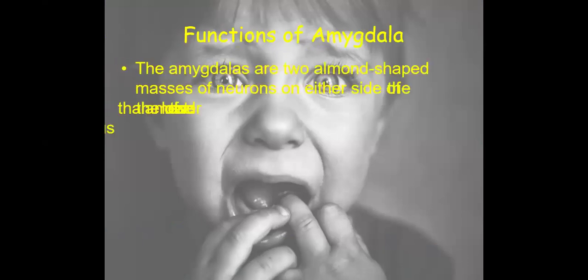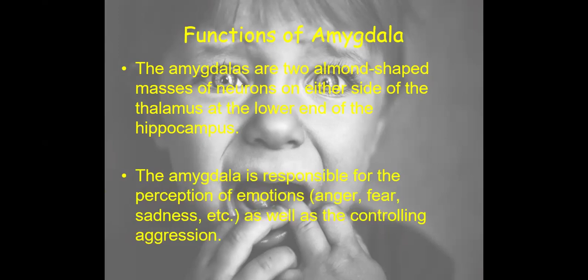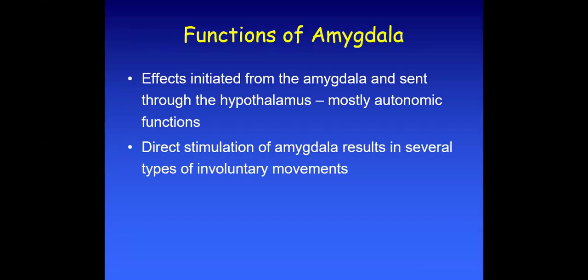Function of the amygdala. The amygdalae are two in number, almond-shaped masses of neurons on either side of the thalamus, at the lower end of the hippocampus. The amygdala is responsible for the perception of emotions like anger, fear, sadness, and other factors as well, and for the control of aggression. So, what are the functions of the amygdala? Effects initiated from the amygdala are sent through the hypothalamus, mostly autonomic functions, and direct stimulation of the amygdala results in several types of involuntary movements.